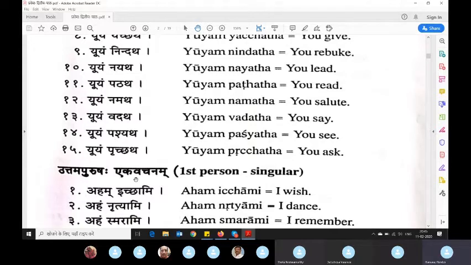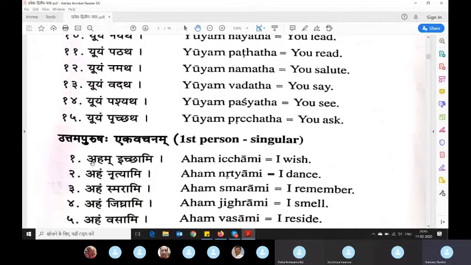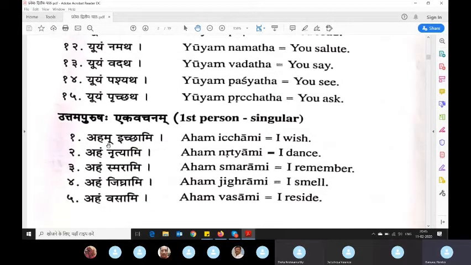Now come to first person, if you have to say for yourself. The word is aham for singular. If you are talking about yourself, it will be aham ichhami. So at the end, two things will come. This vowel will become dirgha, elongated, and mi. So ichhati was earlier for third person, ichhasi will be for Madhyam Purusha, ichhami, it will become big, and mi for Uttam Purusha.